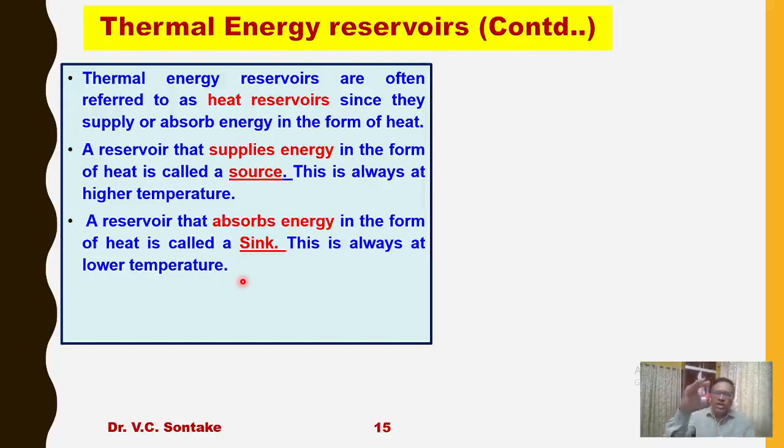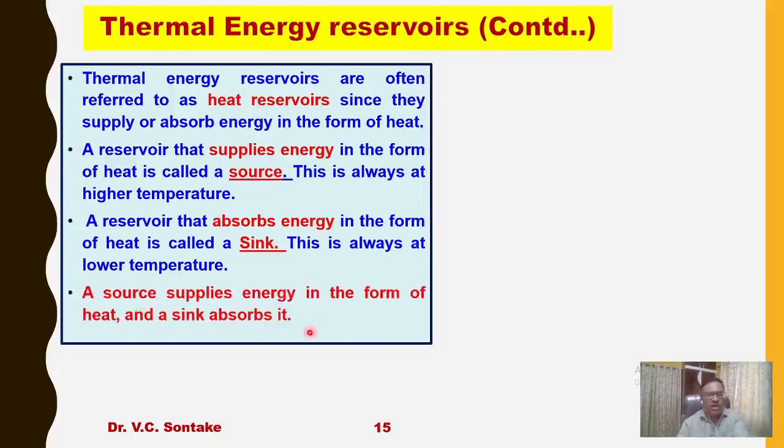So a thermal energy reservoir can be called a source or a sink, depending on whether it is supplying heat or receiving heat.